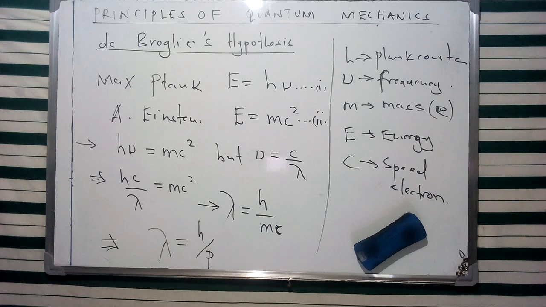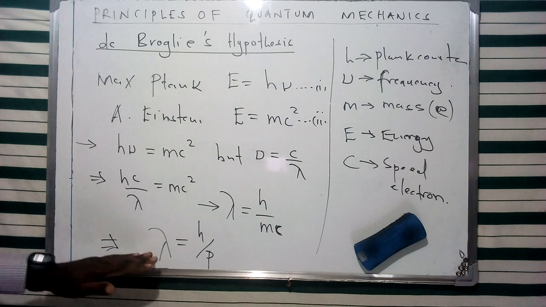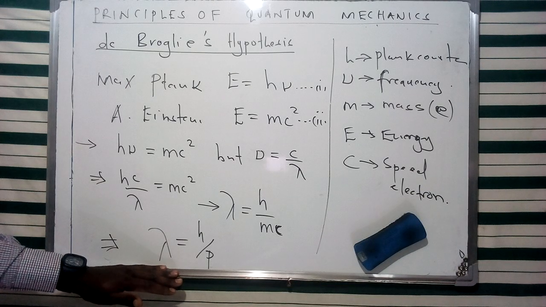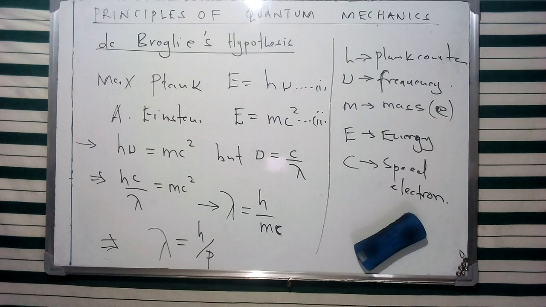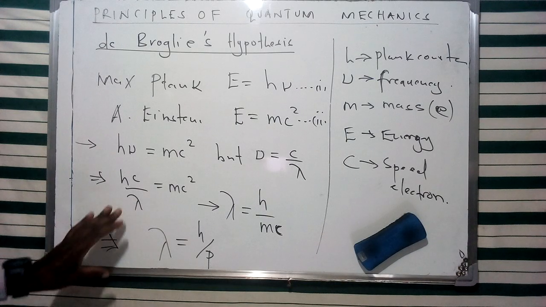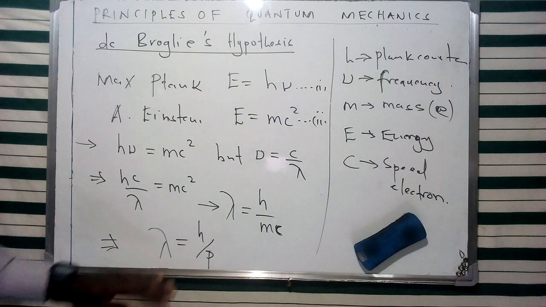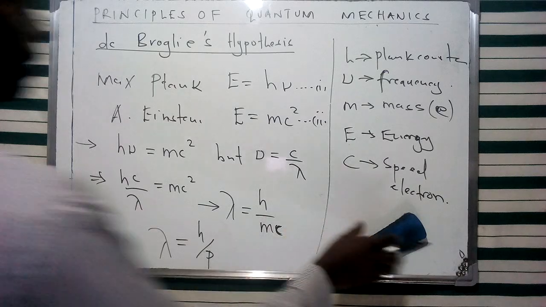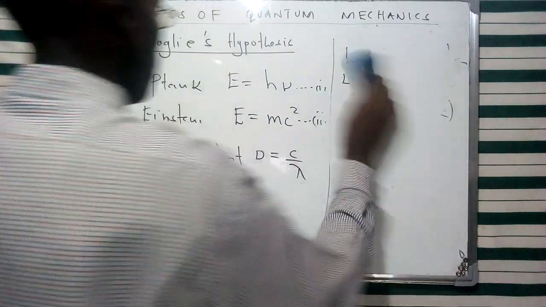It describes the wavelength of a particle that is in motion, its characteristic wavelength. According to him, we're going to consider an electron accelerated under a potential difference V, as I mentioned, and we're going to see how we can describe an electron that is traveling in a potential difference V in a different way.